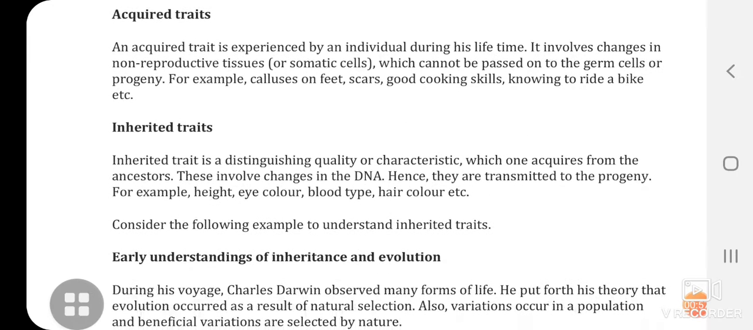Now, what are inherited traits? An inherited trait is a distinguishing quality or characteristic which one acquires from the ancestors. These involve changes in the DNA, hence they are transmitted to the progeny. For example, height, eye color, blood type, hair color, etc. Here are a few examples which you can go through to understand what are inherited traits and what are acquired traits. Acquired traits will not go to the offspring.